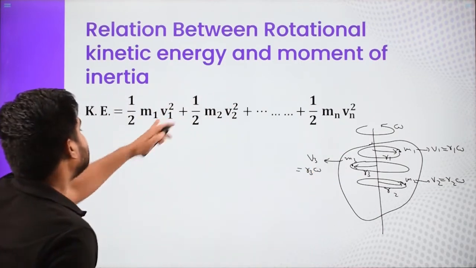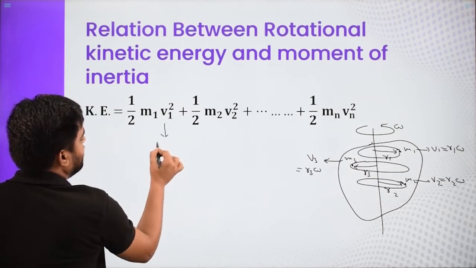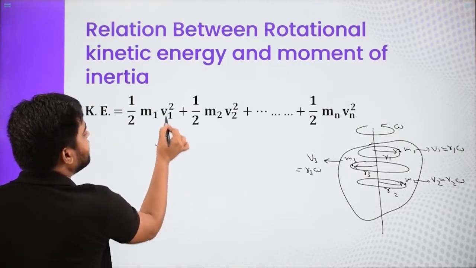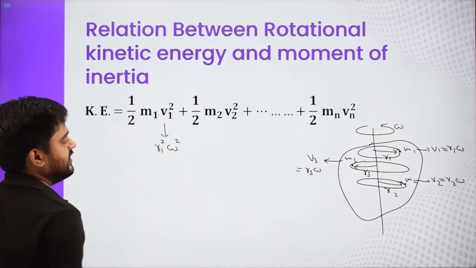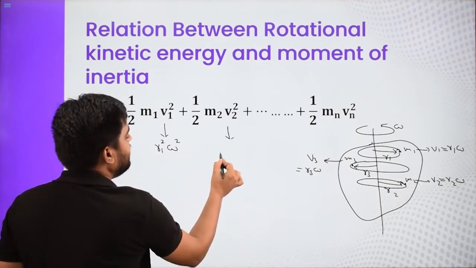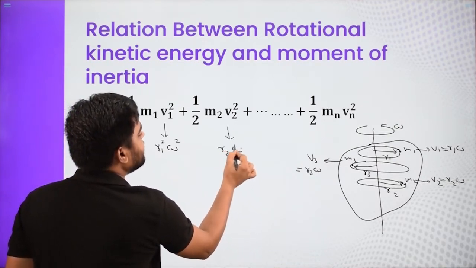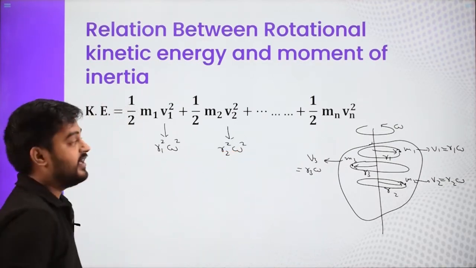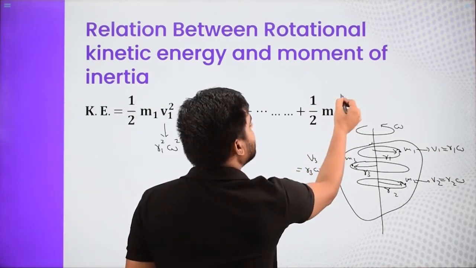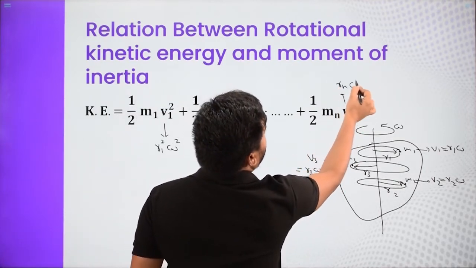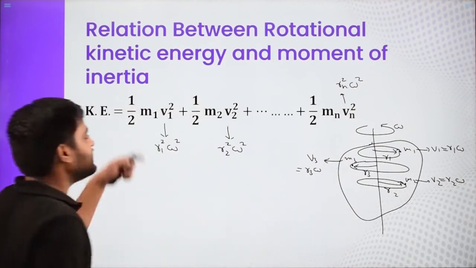So instead of v1, I can write r1 omega, and it is v1 square, so square. Same thing over here, I can write r2 omega and square of that. And for the last particle, it will be rn omega and square of that.